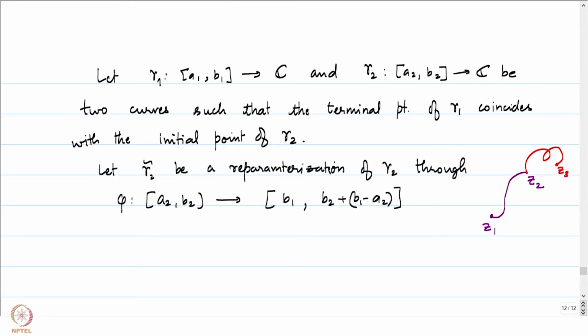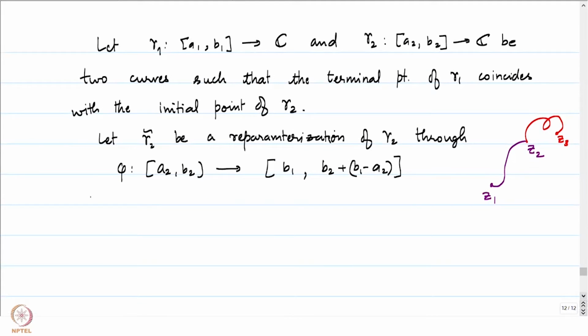The translation map is just t going to t plus b1 minus a2. Notice that a2 goes to b1 and b2 goes to b2 plus b1 minus a2, and gamma 2 tilde of b1 is just equal to gamma 1 of b1. Where is gamma 2 tilde defined?